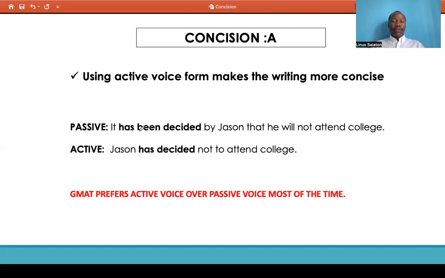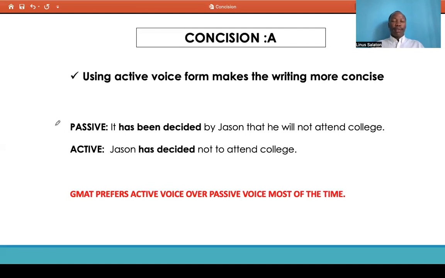This sentence in itself is not wrong, but let us look at an alternative in the active form: Jason has decided not to attend college. So this is concision in play.